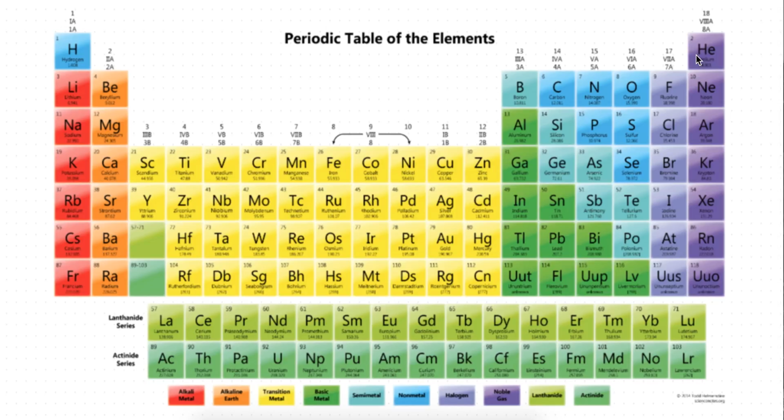We also have horizontal rows, which are called periods, like this, okay. So we have 7 periods: period 1, period 2, period 3, period 4, period 5, period 6, and period 7. Okay, guys, quick note, don't care about lanthanides and actinides, okay, this is not going to be on SPM. So we already know that the periodic table has 18 groups and 7 periods, right? Now let's get into the very basics of a periodic table, guys.